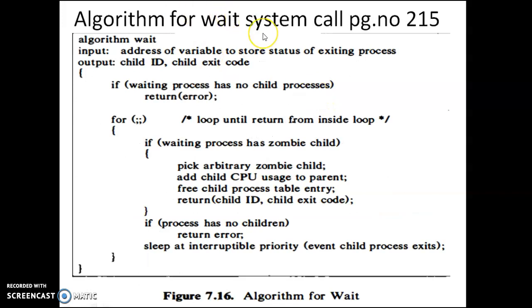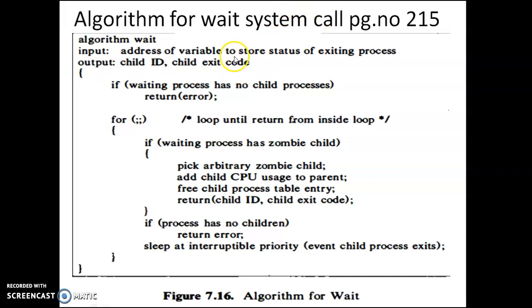Now, the algorithm for the wait system call. It is there on page number 215. So you can refer to the book for this algorithm, wait. So the input will be what? The address of the variable to store the status of the exit process. So we have wait, and you will give the stack address. So the address of the variable where you want to store the status of the exit process means what?